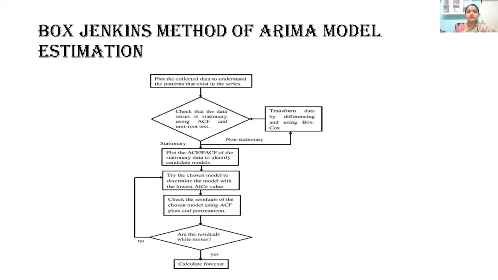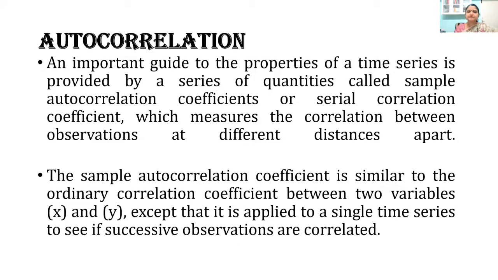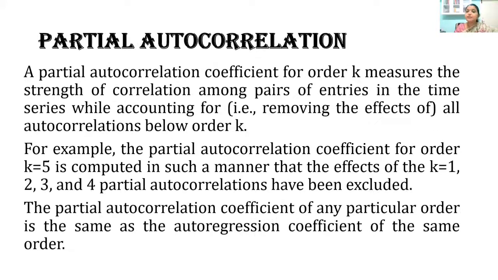So that estimation part the software will take care, but we have to give the parameter values P, D and Q. P, D and Q we have to determine, or we have to suggest, only then it will estimate. Fine. Now before we proceed, why do we have autocorrelation and partial autocorrelation? It is autocorrelation and partial autocorrelation that causes AR and MA components.